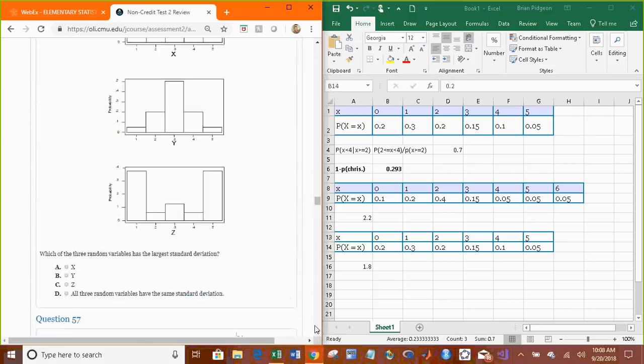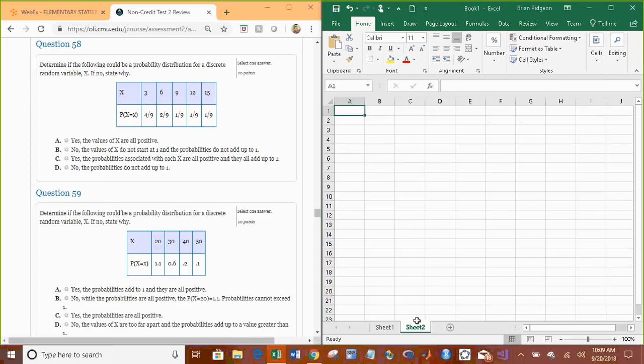Yay, we're at the questions I made. So, determine if the following could be a probability distribution for a discrete random variable. If no, state why. When you determine if a table represents a valid probability distribution, all you're looking at is: are all the probabilities greater than or equal to 0? Are all of them less than or equal to 1? And do they all add up to 1?